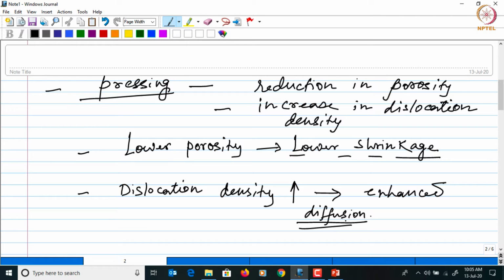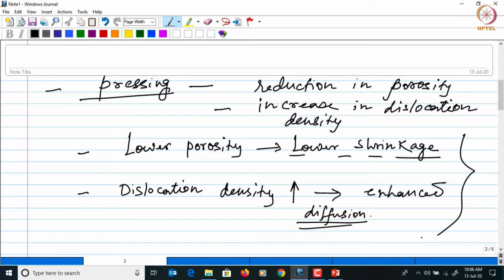So when you have higher dislocation density, in case of metals, you can also expect an enhanced diffusion, and that will give rise to a better densification also. Okay, so this is how, when you press the compact, it helps the sintering process in terms of these two factors.